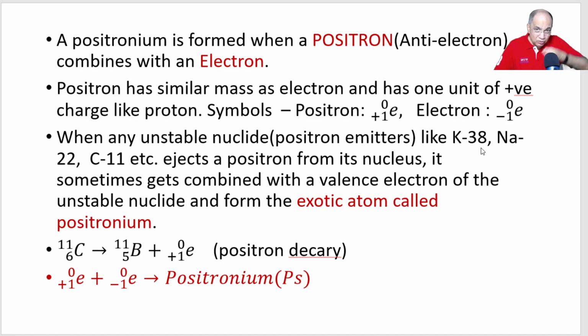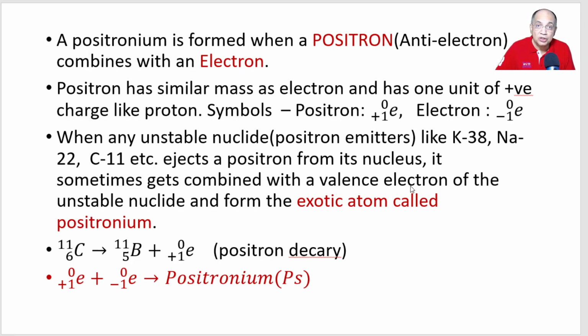When one positron comes out of the nucleus, instead of going out as positron, sometimes it combines with a valence electron from the same unstable nuclide.